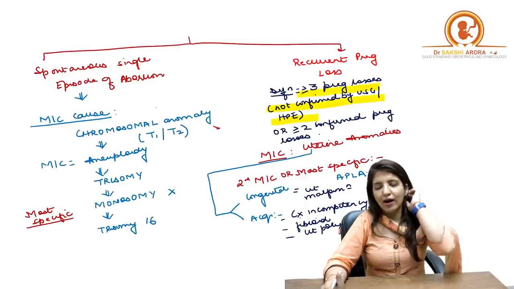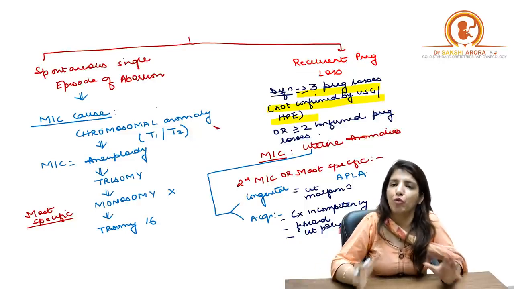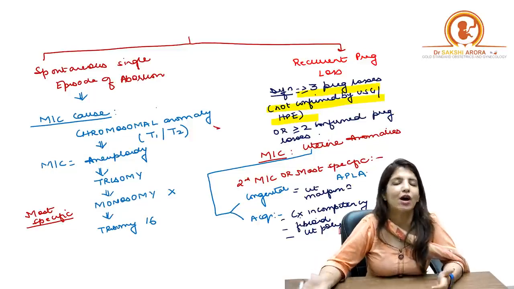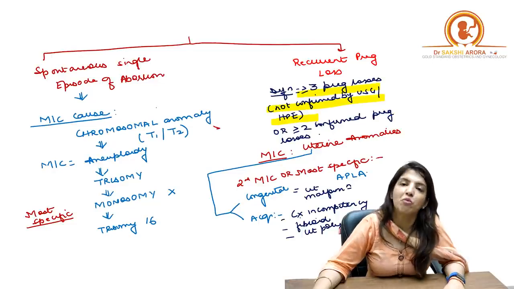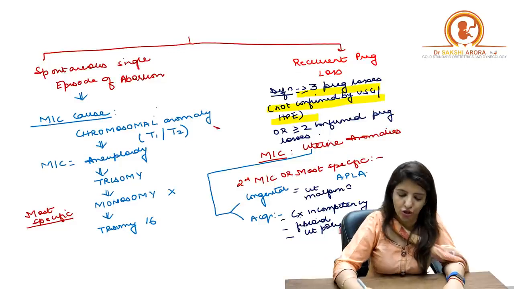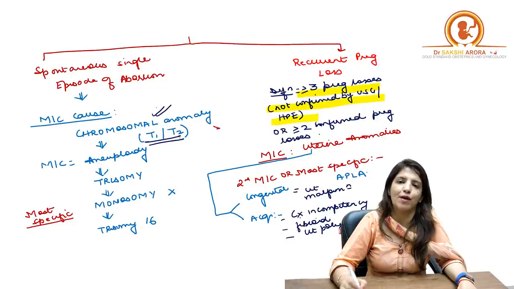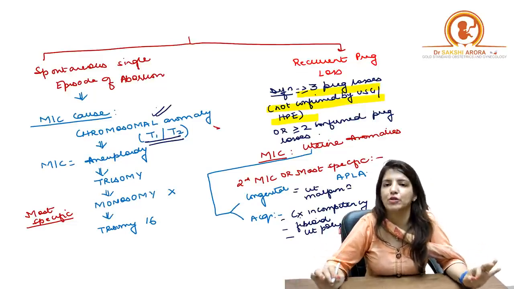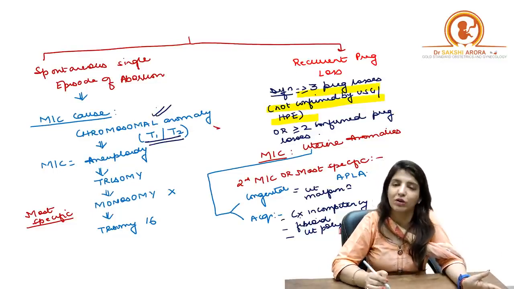Okay. So let me quickly revise one or two other important points. Abortion can be a single episode or it could be a recurrent abortion. Just now I have told you the definitions for recurrent abortion. Now if they ask you what is the most common cause of a single episode of abortion or a spontaneous abortion, your answer is chromosomal anomaly, whether the abortion is happening in the first trimester or the second trimester.